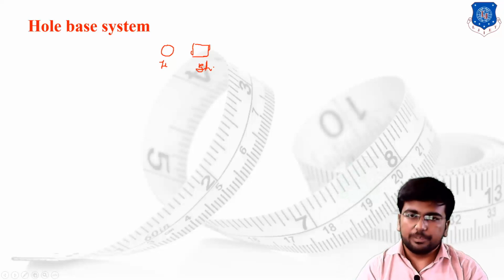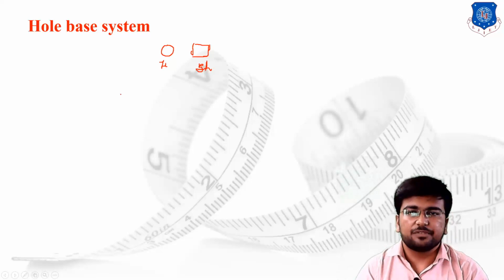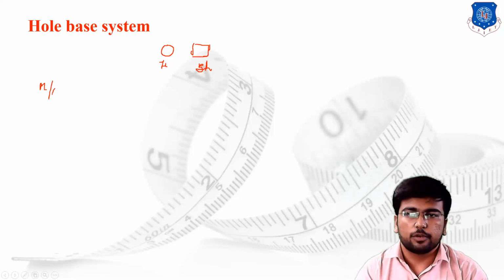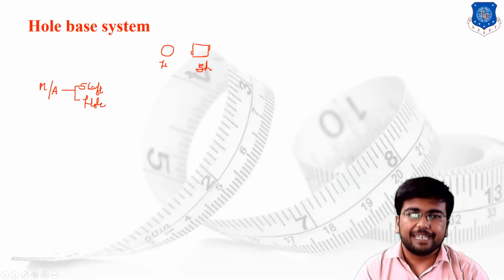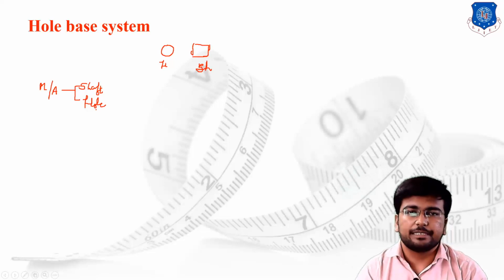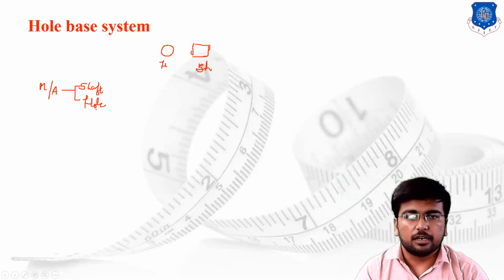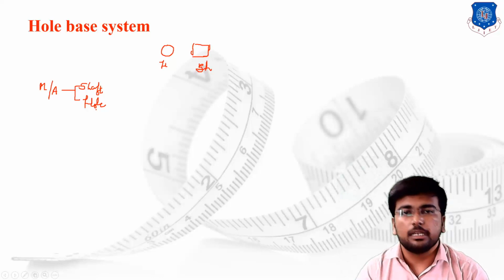In the hole base system or the shaft base system, as we all know, for proper mating, or for proper assembly, we require two different components. The first one is the shaft, and the second one is the hole. For designing a proper assembly, or proper mating parts, we are supposed to design a single component first and then accordingly design the mating component.